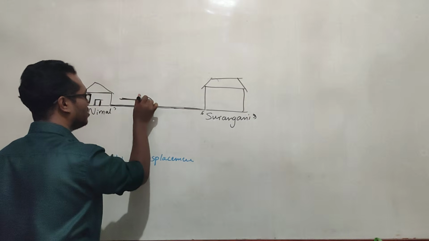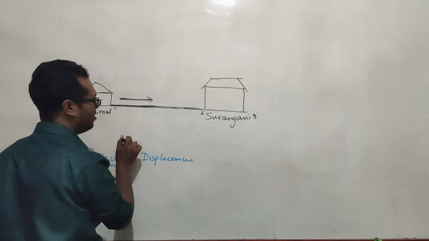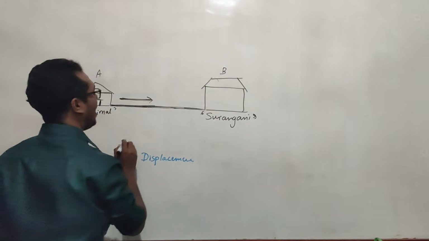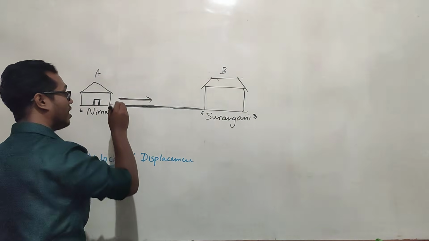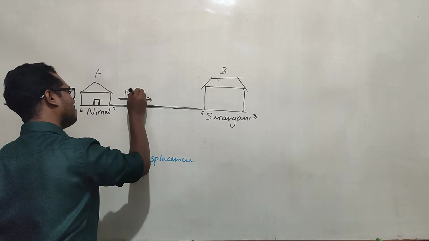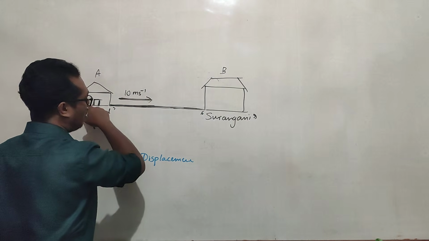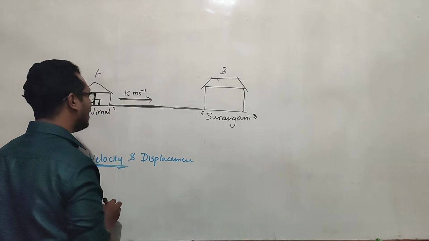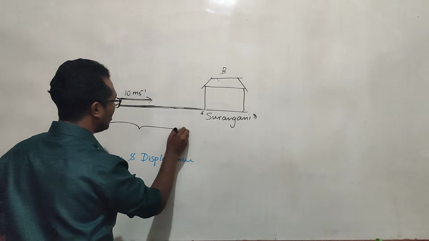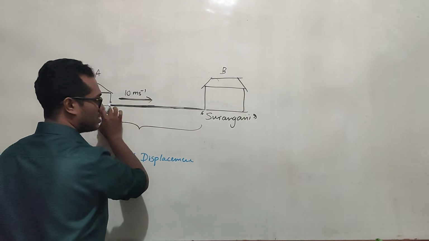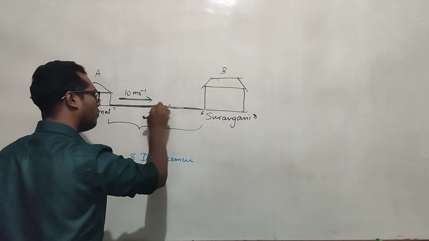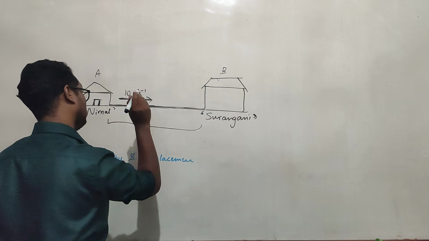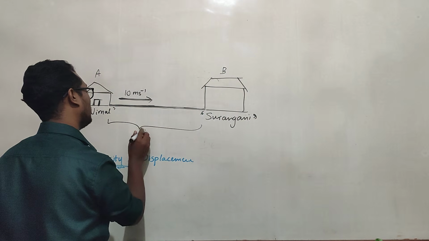This is the direction. So it has a velocity from A to B. This is the direction, and it has a magnitude, son. So 10 m s minus 1. This is the velocity of Nimal. Okay, right. And from Nimal's home to Surangani's home is a straight line, a straight road. It is 5 kilometers.